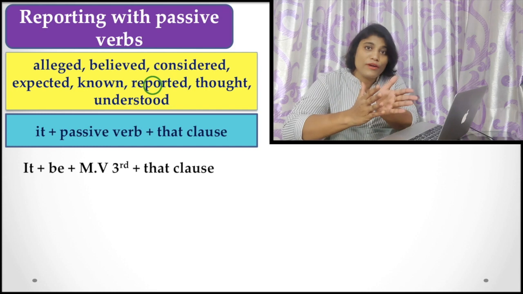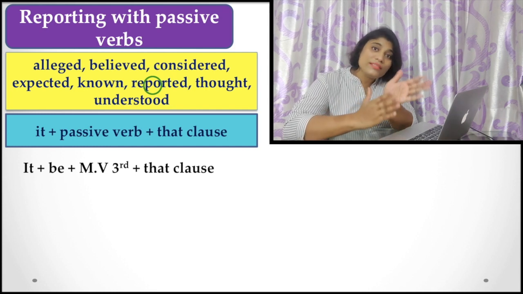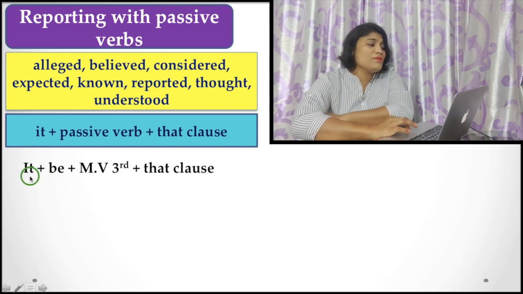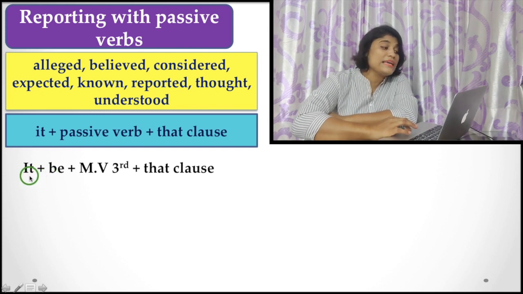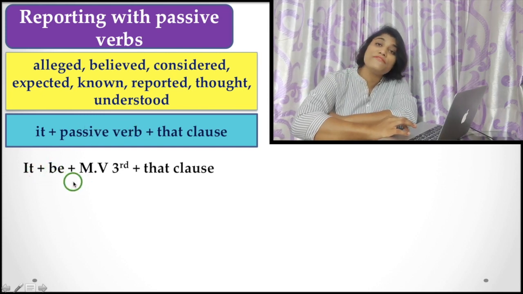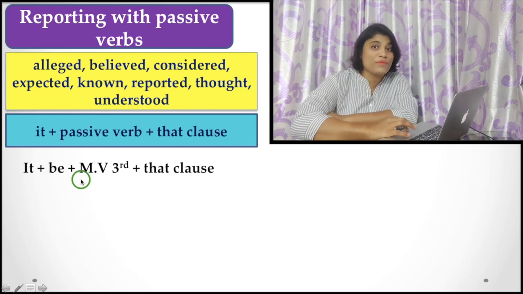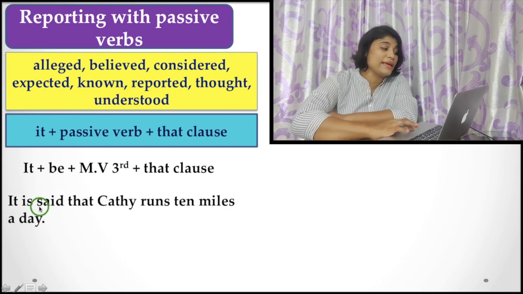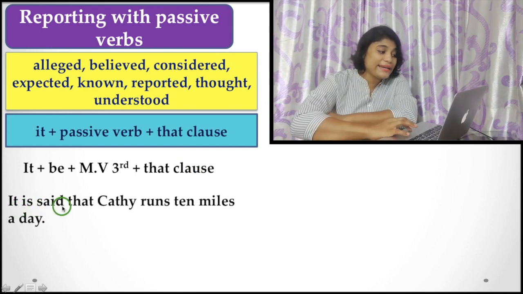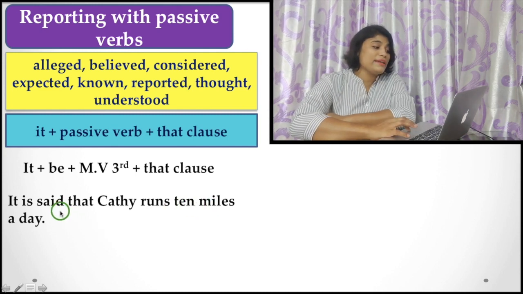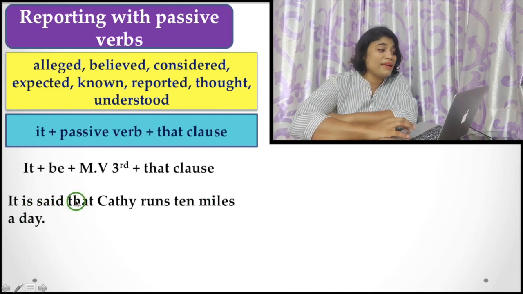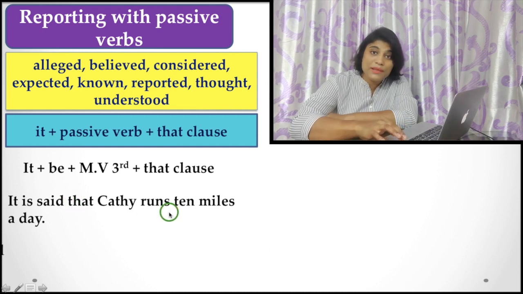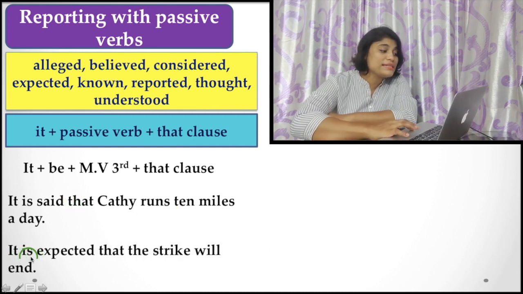This is one way of reporting with these verbs, and as you already know, it plus passive verb means the be verb with the third form of the main verb, and you have to use a that clause. For example, here are the examples for you. It is said that Kathy runs 10 miles a day. Here you find it is said, then you have to use a that clause. Similarly, another example for you. It is expected that the strike will end.